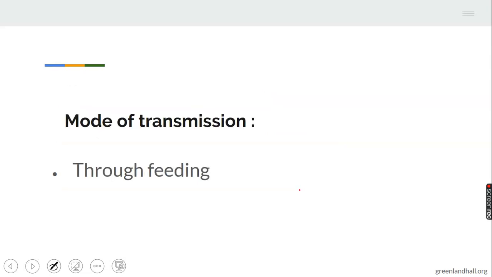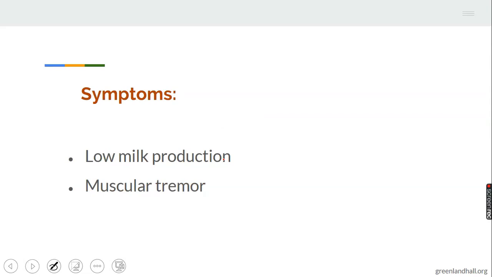Mode of transmission: through feeding. Take note of that. Or poor feeding. You can use the word poor feeding. Symptoms: low milk production, because it affects high milk producing animals.